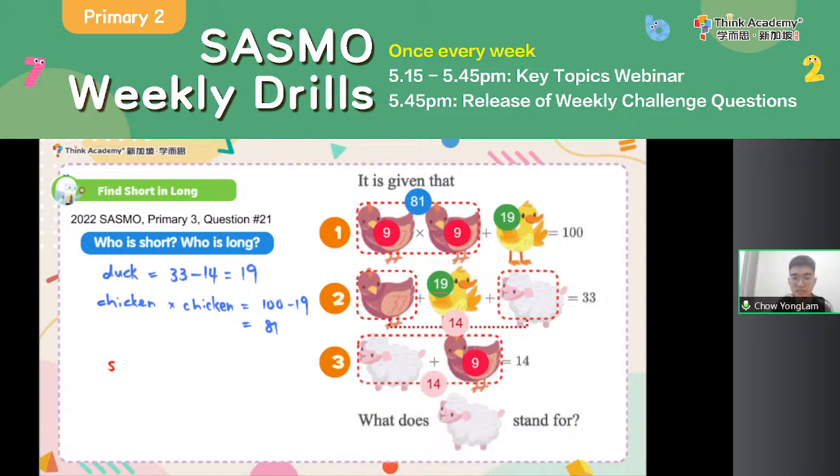So can you tell me, how do I find the value of the sheep? Sheep plus 9 equals 14. So sheep will just be 14 minus 9 equals 5. So the answer is 5, the sheep stands for 5. Even though this is more complicated, with more equations and more operations, you can also try to identify which is a short equation and which is a long equation. Can you find the things in the shorter equation, chicken and sheep, in perhaps another equation? Yes, you can, they are just here. So that is Find Short in Long.